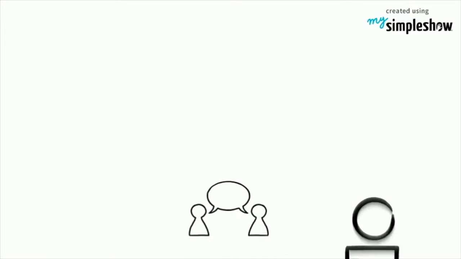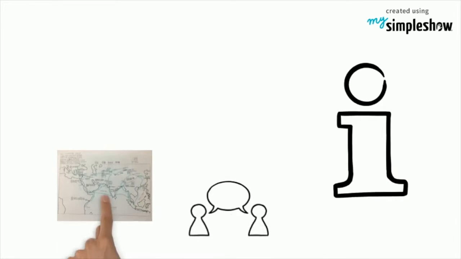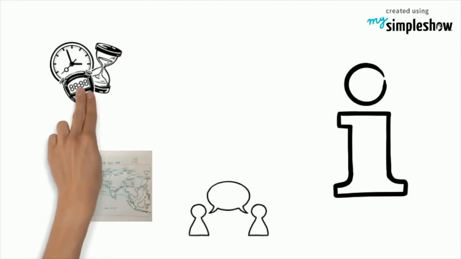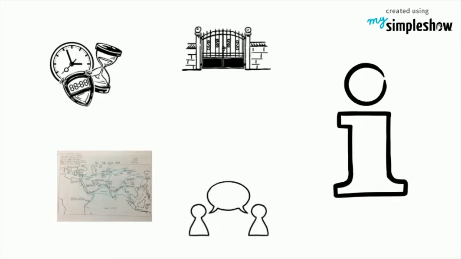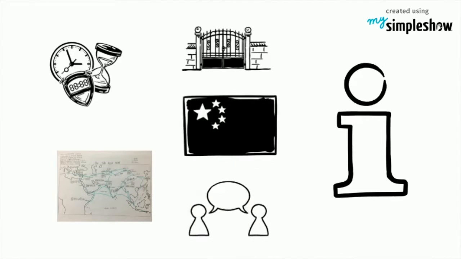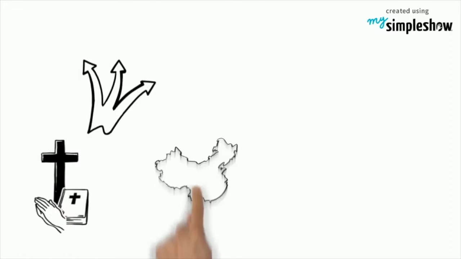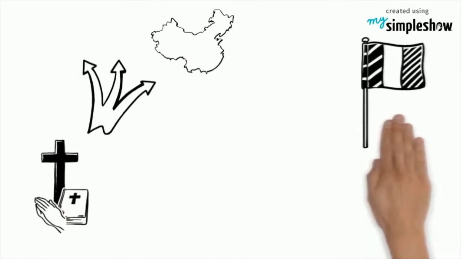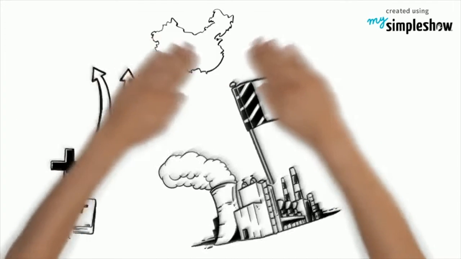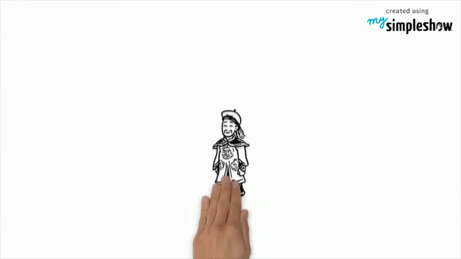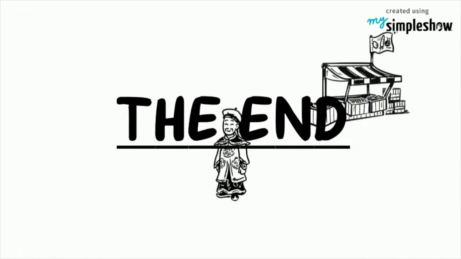Now we will talk about a few facts about the Silk Road. From the time of 113 BC, the Silk Road was announced to be open, and in 202 to 220 AD, Han Dynasty was the ruler of China. Christianity started to spread to China around 600 AD. Italy started to manufacture silk in 1101 AD to 1200 AD. In 1368 AD, Ming Dynasty began, and shortly the trade ended.